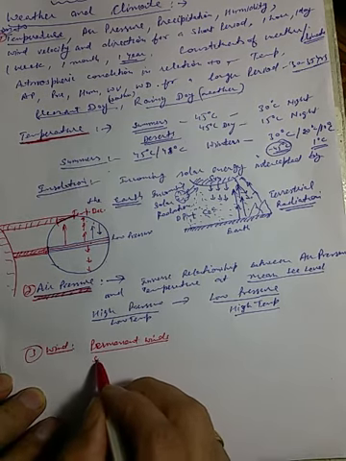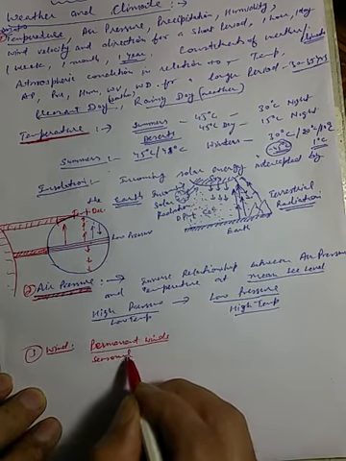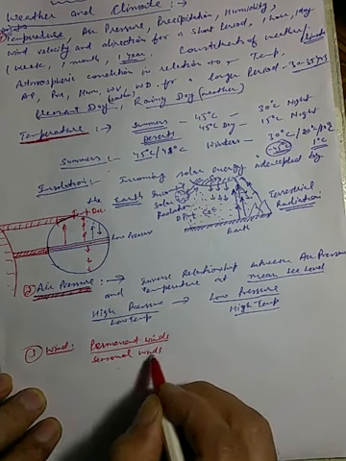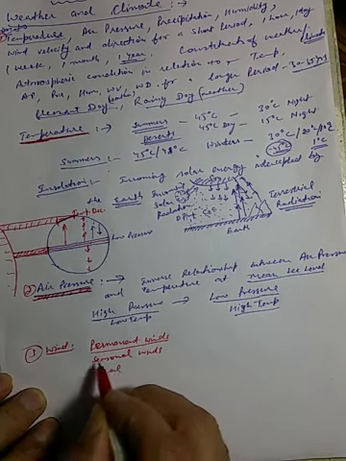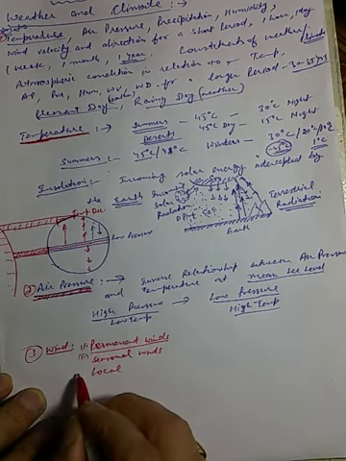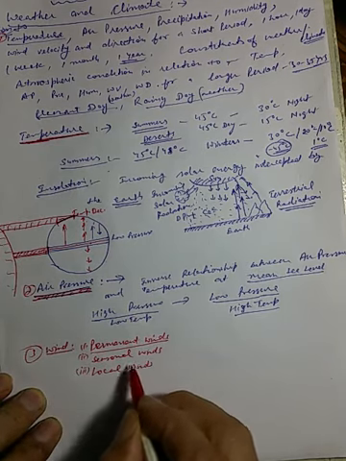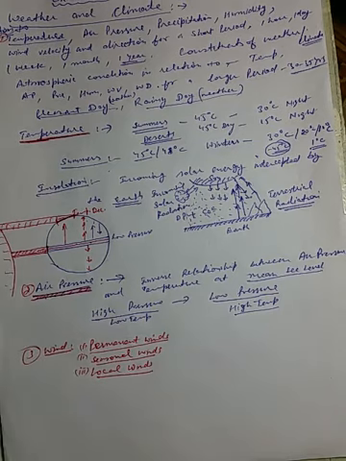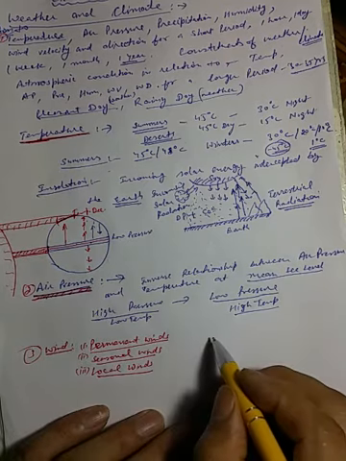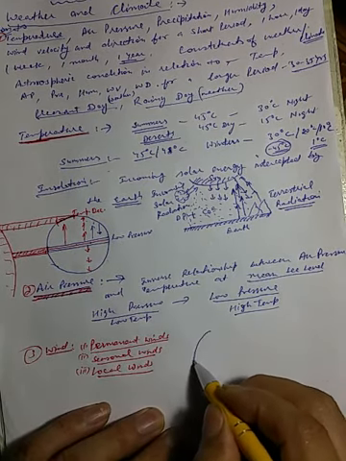Second is seasonal winds, and third one is local winds. Okay, so we'll discuss them one by one. It is better to discuss it through a diagram.